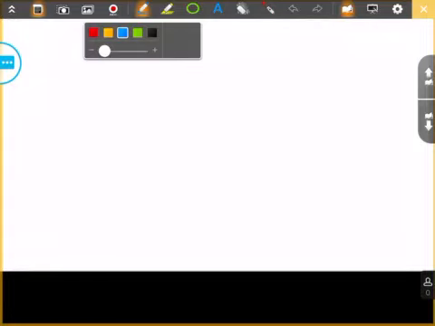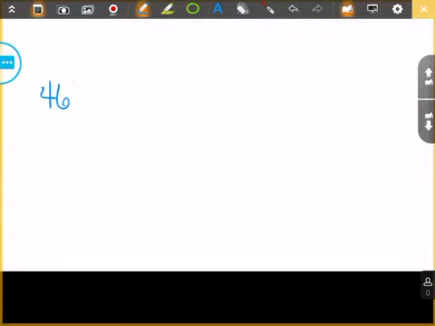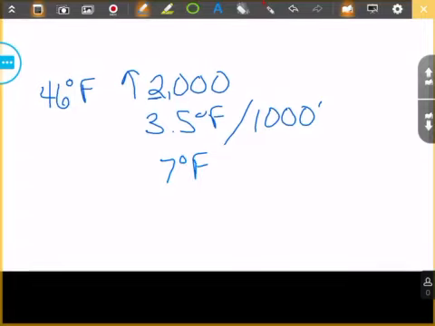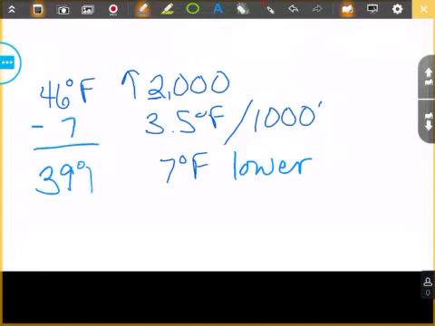All right, so for part A, we're starting at 46 degrees Fahrenheit, and we're going up 2,000 feet. Well, if it's 3.5 degrees Fahrenheit per 1,000-foot increase, then this would be 2 of those, so that's going to be 7 degrees Fahrenheit lower. So we'll take our 46, subtract 7, and we'll end up with about 39 degrees Fahrenheit for part A.